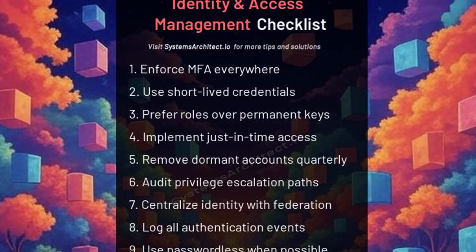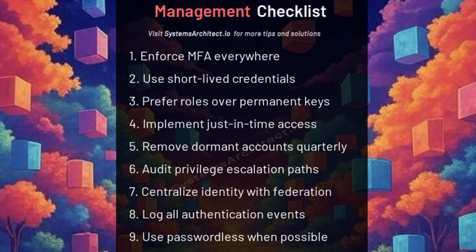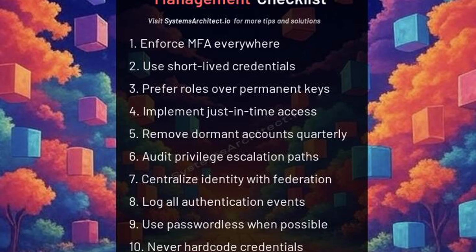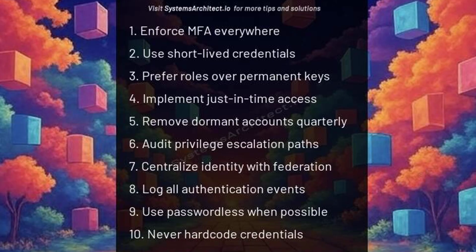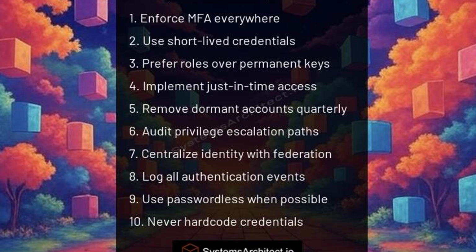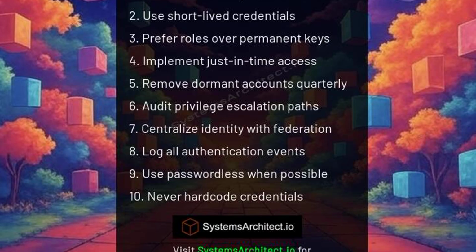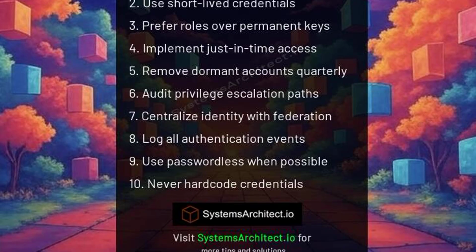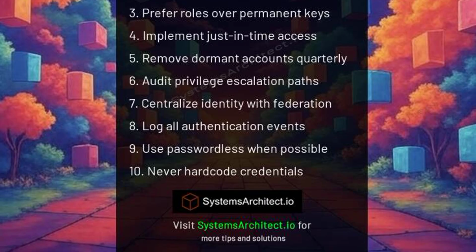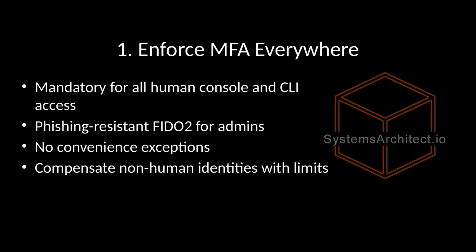1. Enforce MFA everywhere. 2. Use short-lived credentials. 3. Prefer roles over permanent keys. 4. Implement just-in-time access. 5. Remove dormant accounts quarterly. 6. Audit privilege escalation paths. 7. Centralize identity with federation. 8. Log all authentication events. 9. Use passwordless when possible. 10. Never hard-code credentials. First, enforce multi-factor authentication everywhere for human access to console, CLI, and API with no convenience exceptions.